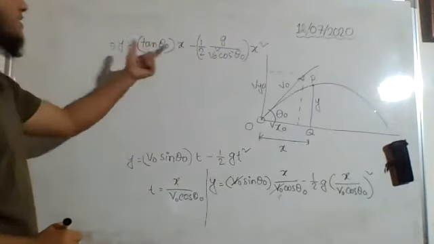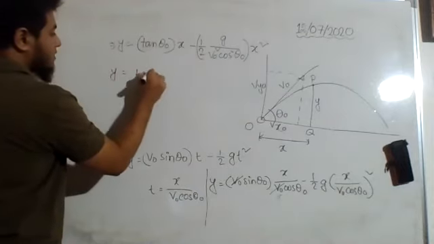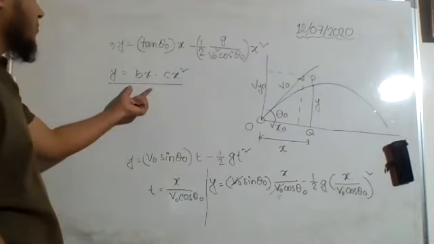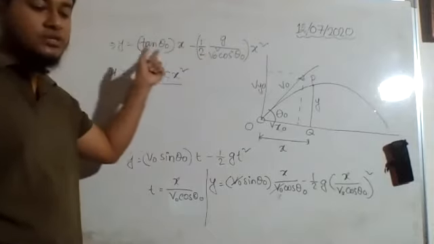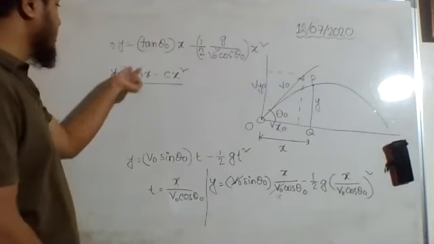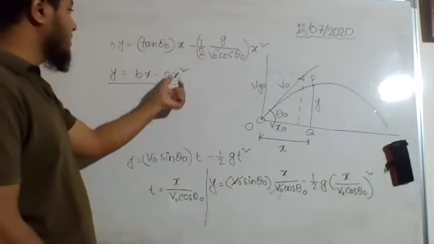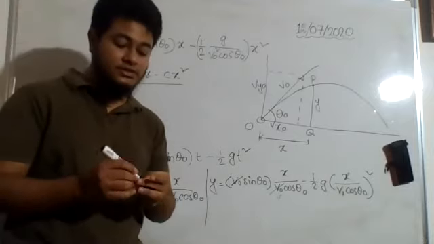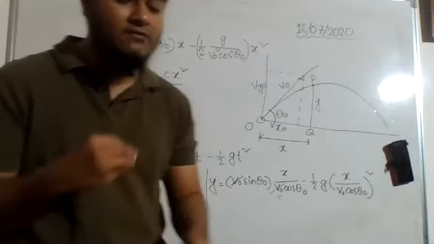Now, why did I write this equation in this form? So that I can show you that this is similar to this equation. This is the equation of a parabola, and we can see that we have obtained an equation which is actually similar to this. Here b is tan theta naught, c is this value. So x is there, x square is there, and y we have. So we can say that the trajectory of this projectile is actually a parabola. Anybody have any doubt?